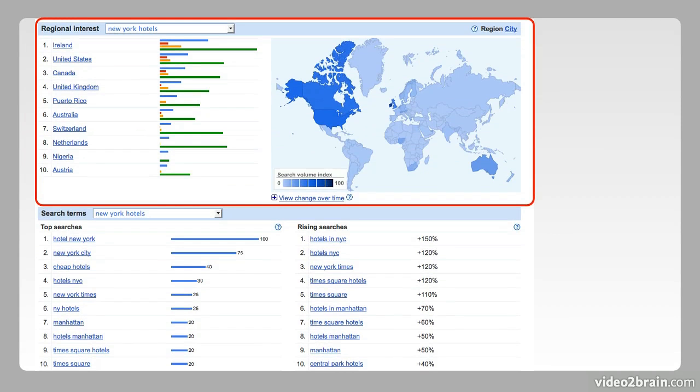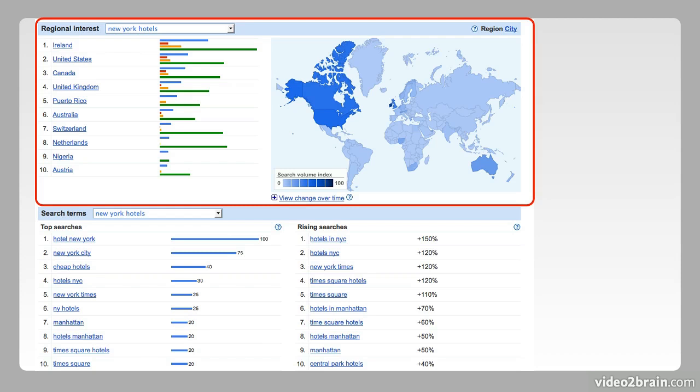Something else that Insights gives us is a regional insight into each of the words. So we can see that that phrase, New York hotels, is in blue, and so we can see the list of all the countries that search with that phrase. We can also get a map index of that as well. Each keyword is color-coded, so as you choose that keyword, you can then go down the list, and we can see that Hotel New York is searched on primarily in Ireland.